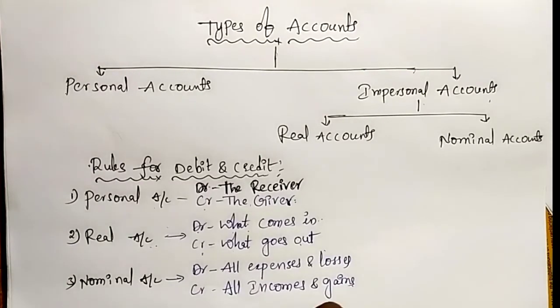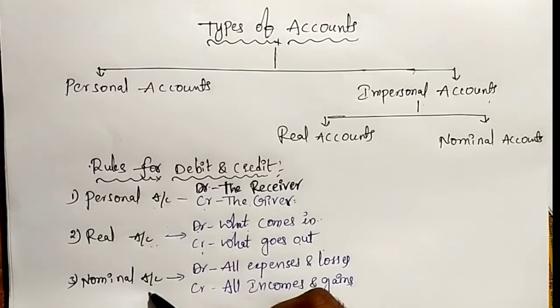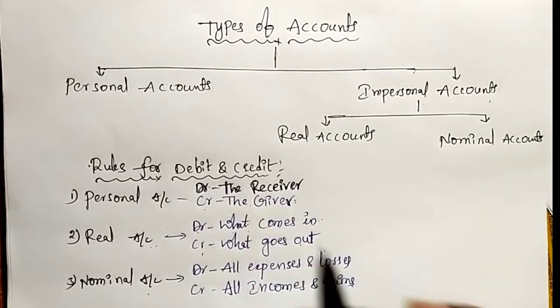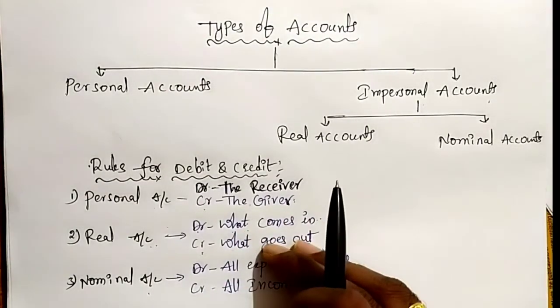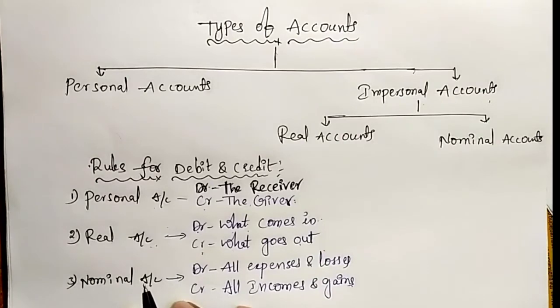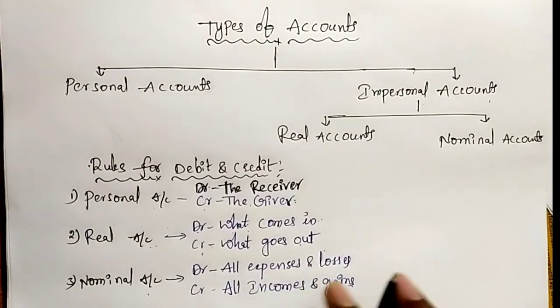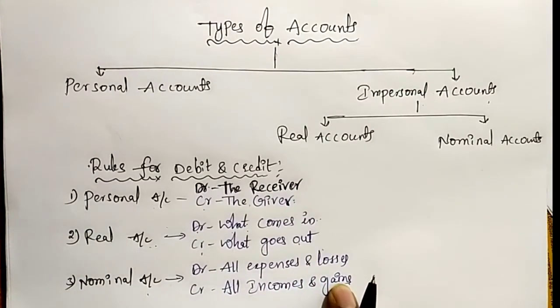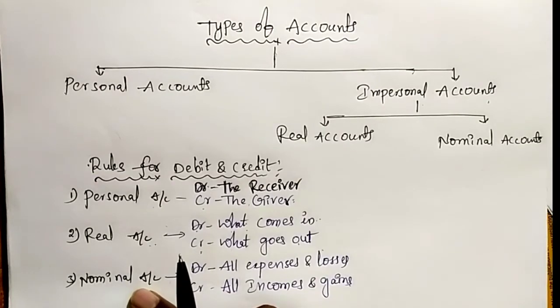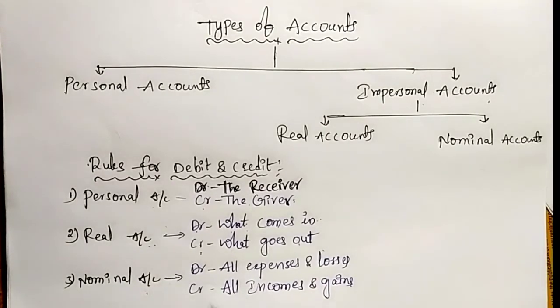Next, coming to the third rule, the nominal account rule. Nominal account is for all the expenses and losses and incomes and gains. If any transaction includes expenses or losses or any incomes and gains, that comes under the rule of nominal account. What is the rule? Debit all expenses and losses and credit all incomes and gains.